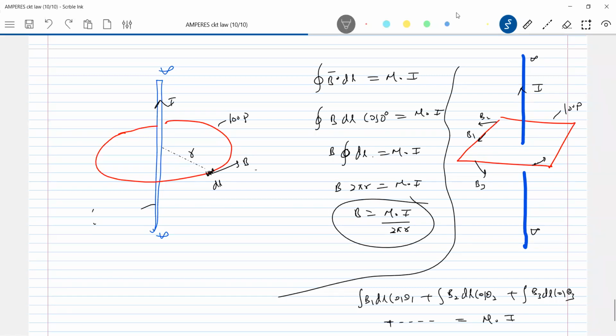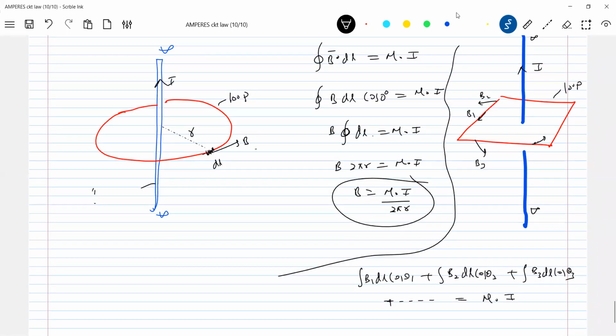So whenever you are assuming a loop or a curve, what should you take care of? You should take care that B bar is parallel to dl and B is constant at all points on the loop. Then only we'll end up with the answer. So similar to Gauss law, assuming an Amperian path, so different names are given, assuming an Amperian path or loop.